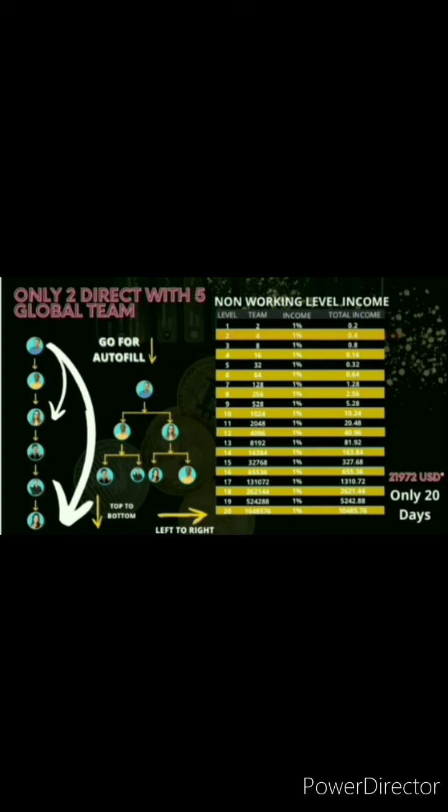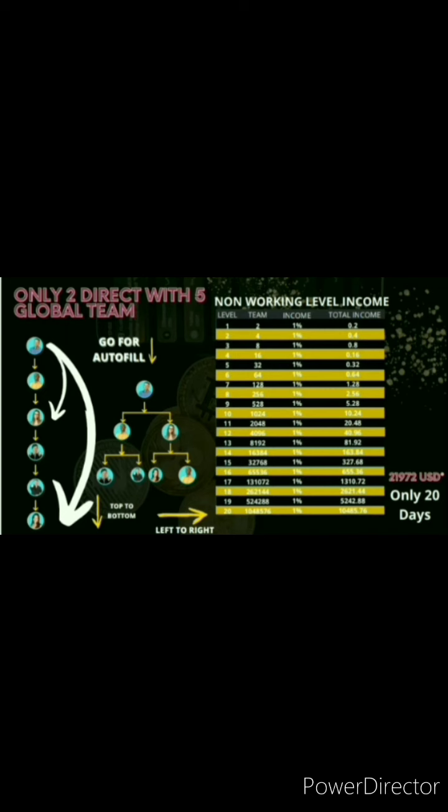In level 2, you will get 1% income from each member, even if one member is there. But when you complete a team of 4 members, then your total income from level 2 will be $0.4. Similarly, in level 3 you will get 1% of income from each member, and once you have created a team of 8 members, then your total income will be $0.8. The same calculation, you will get 1% income in each level, where the number of members in the team will change.